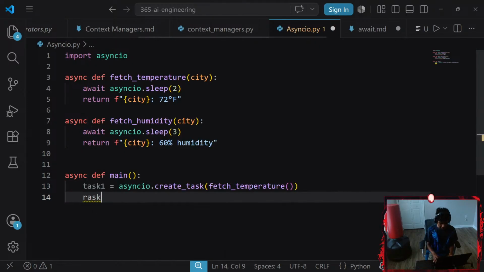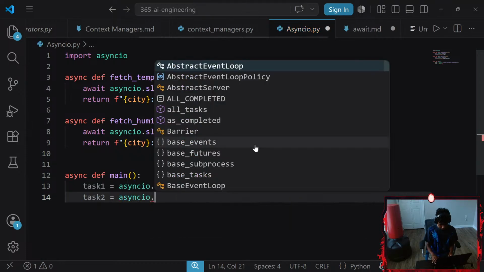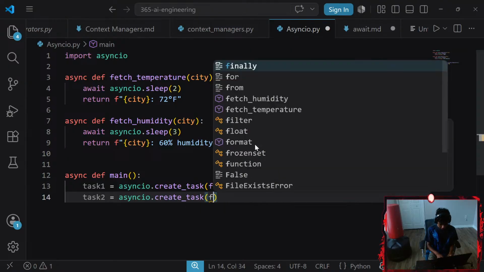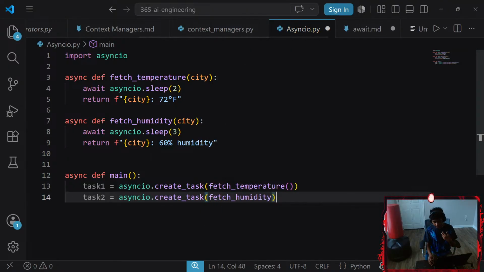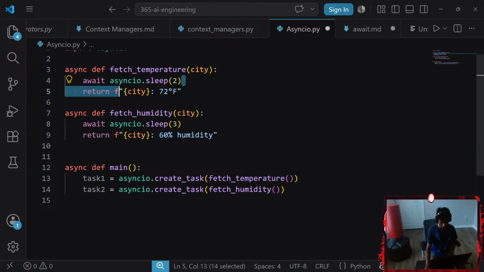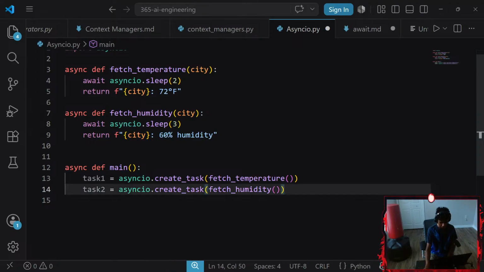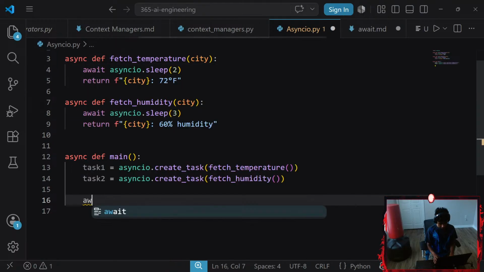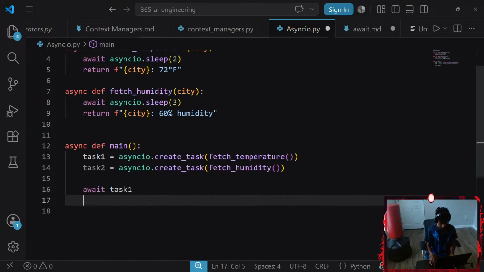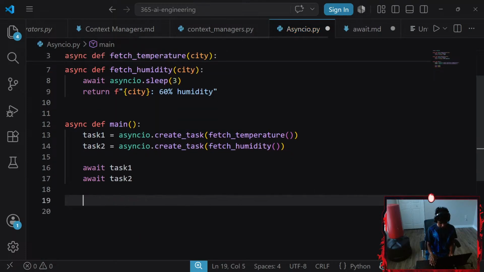And then task 2 is going to be asyncio.create_task to fetch my humidity, depending on which is done first. So first my fetch temperature is going to be done, and then my fetch humidity. Then I'm going to await task 1, and then await task 2.